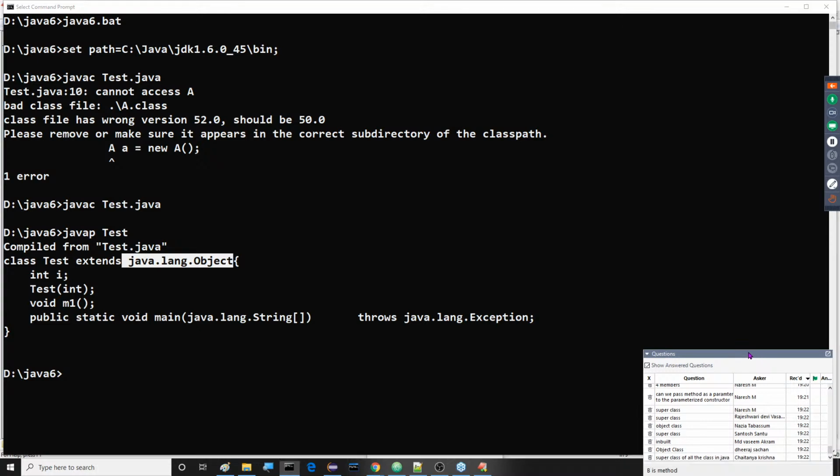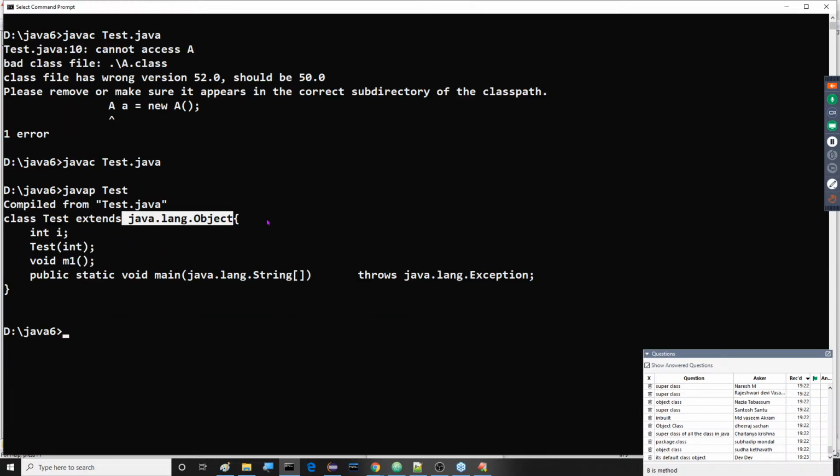We know already one point here. In the case of Java, every class must be a subclass to which one? Java.lang.Object. This is the point I'm telling you: every class is a subclass of java.lang.Object. That is the point I want to show. So class Test extends java.lang.Object. Okay, leave this one, this is also not my point here.